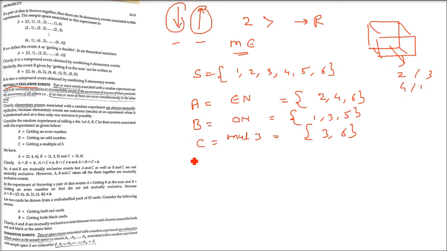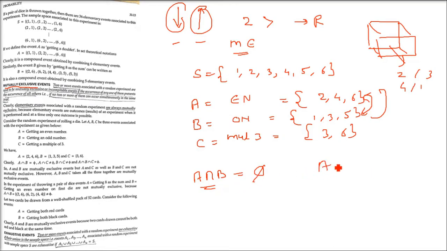They have nothing in common. See, A and B, there is nothing common between 2, 4, 6 and 1, 3, 5. So the intersection of A and B is phi, the null set. So A and B are mutually exclusive events.